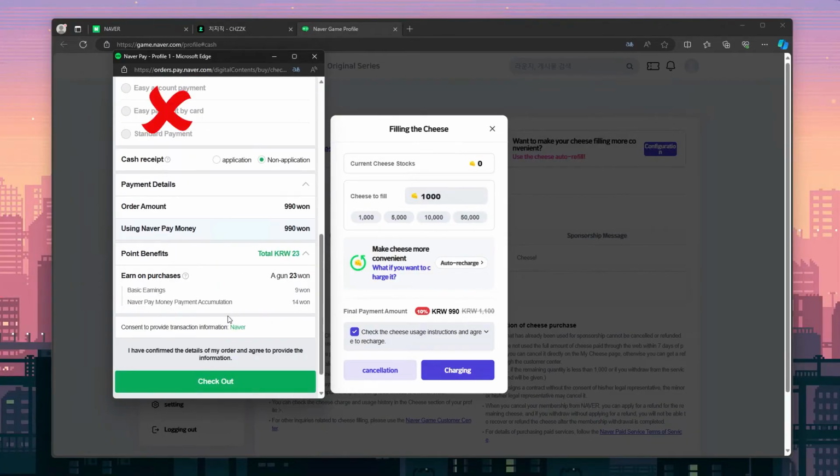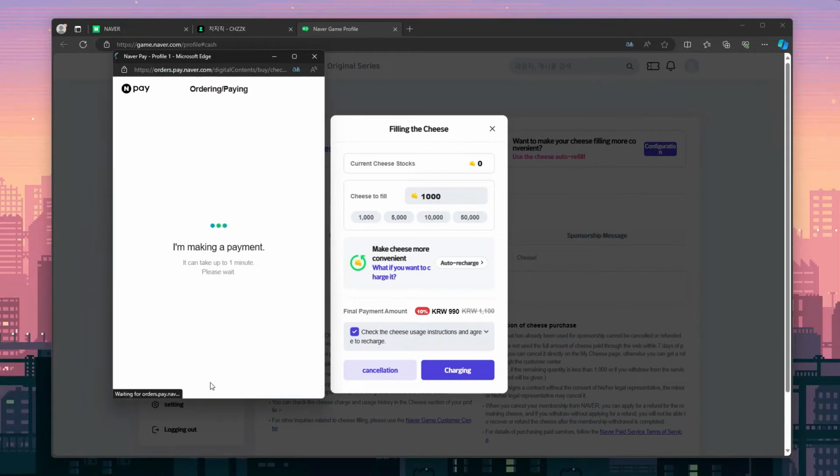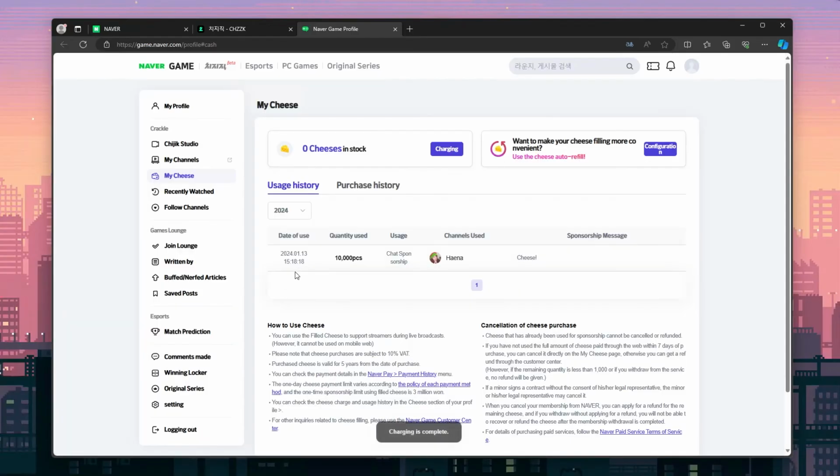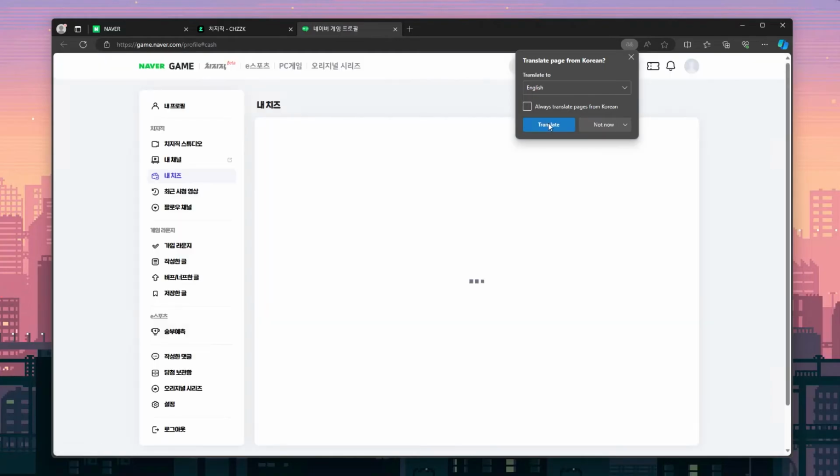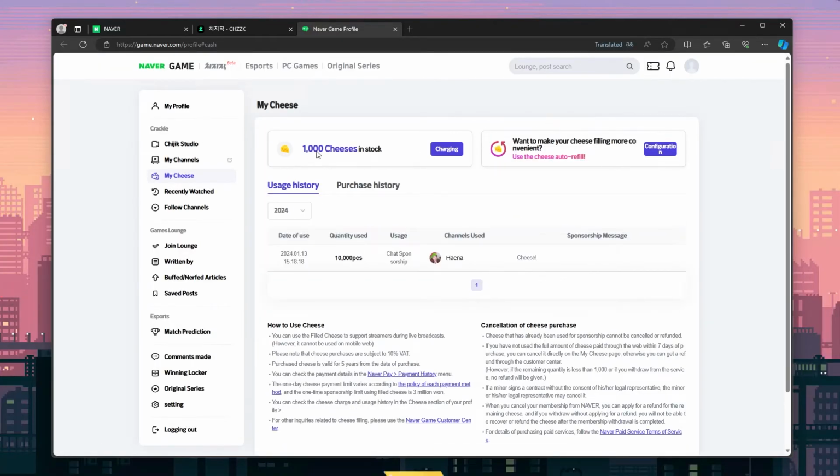You'll see other payment options as you scroll, but unfortunately these are only available to Korean residents at this time. Back on the Naver Game profile page, if we refresh, you'll see we have some cheese in stock. You can now give this cheese to your favorite streamers. Let's close out of our Naver Game profile and go back to CHZZK.